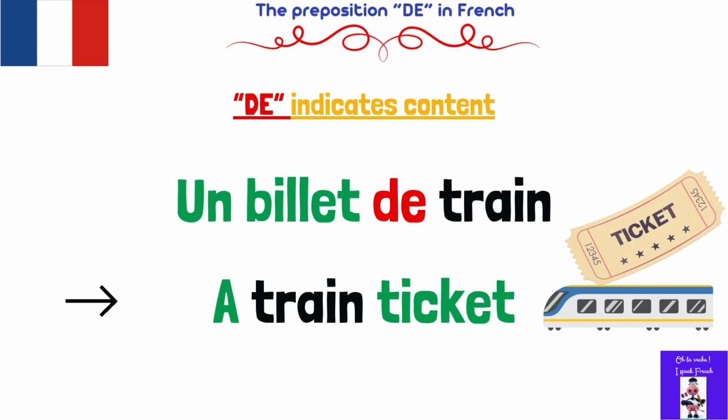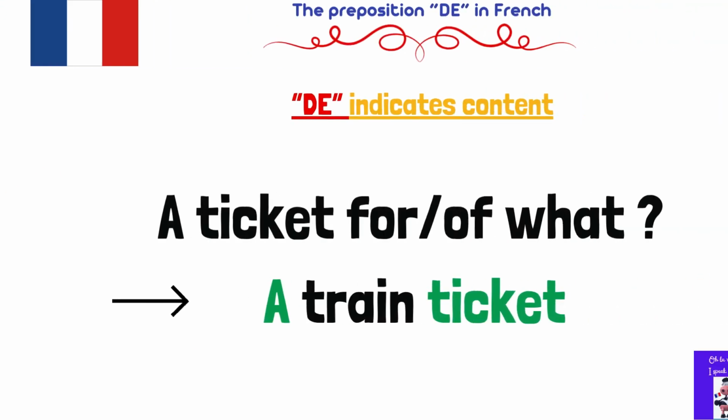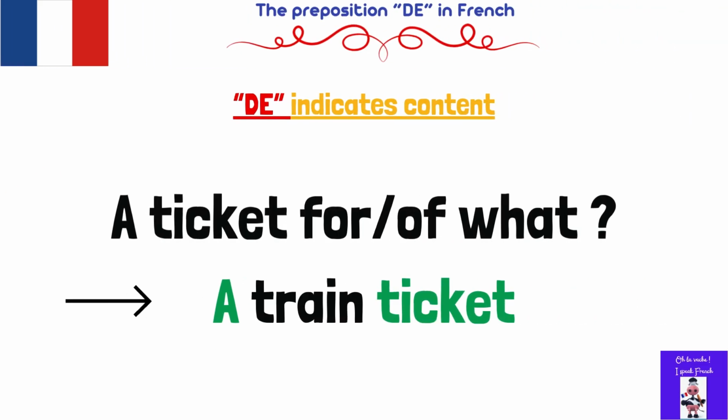Billet means ticket. Train means train. We are answering the question, a ticket for what? Or a ticket of what? So it's a train ticket.